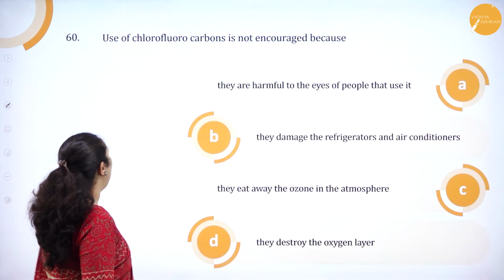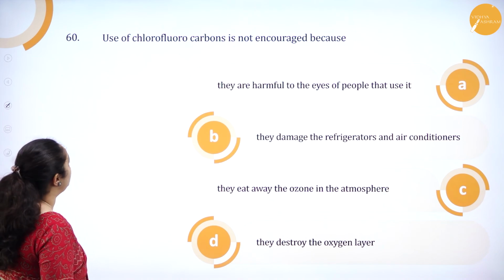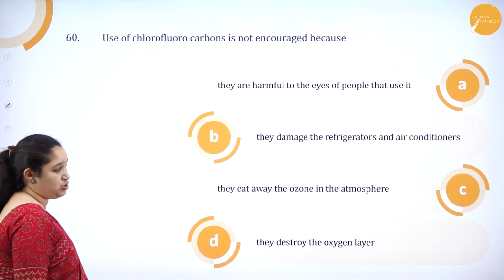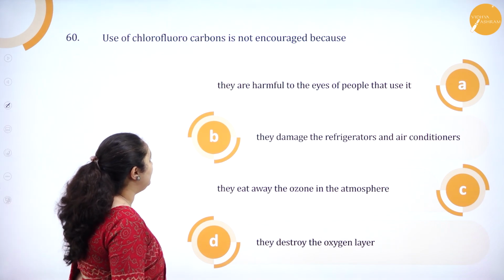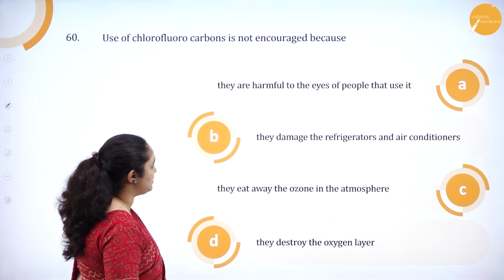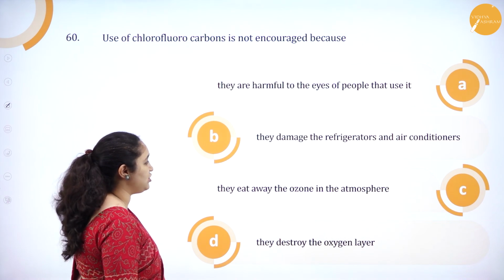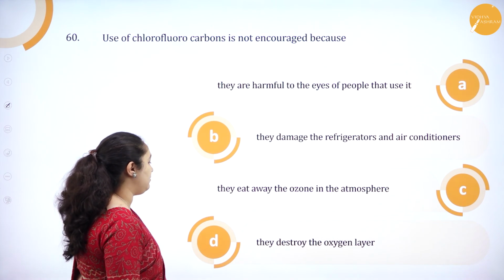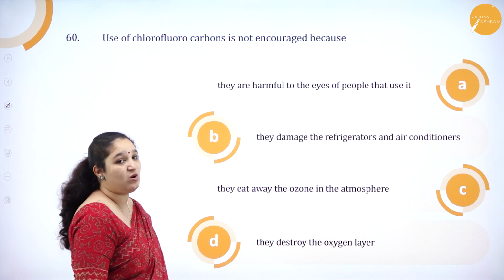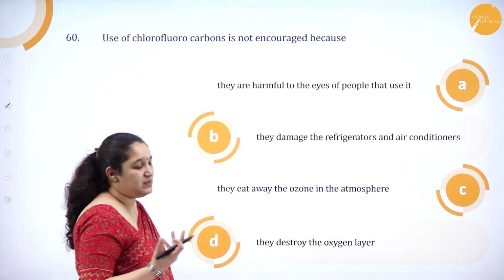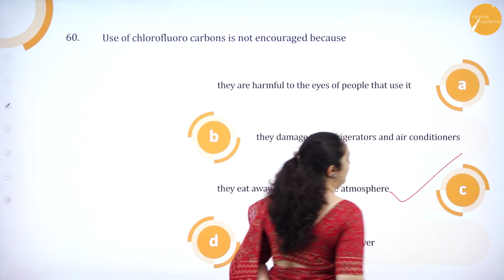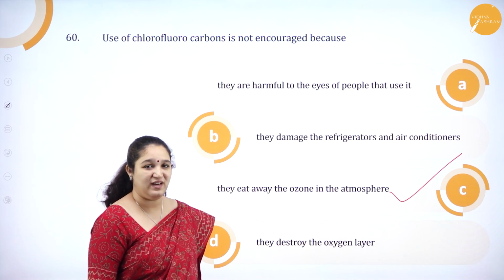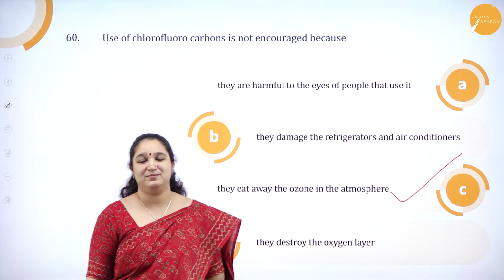Okay. We have the last question of the question paper. Use of chlorofluorocarbons is not encouraged because option A, they are harmful to the eyes of people that use it. Option B, they damage the refrigerators and air conditioners. Option C, they eat away the ozone in the atmosphere. Option D, they destroy the oxygen layer. Chlorofluorocarbons, they destroy the ozone layer or they eat away the ozone layer. That's why its use is discouraged. Correct? So, option C is the correct answer.